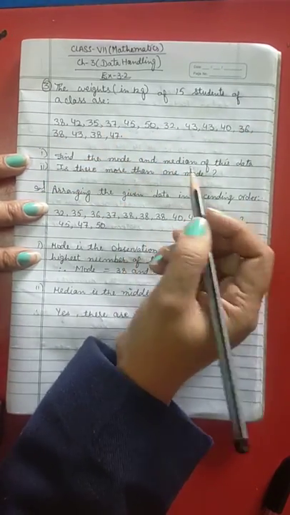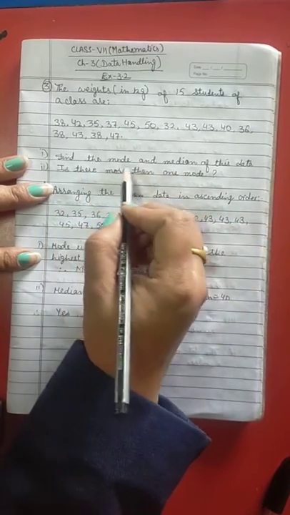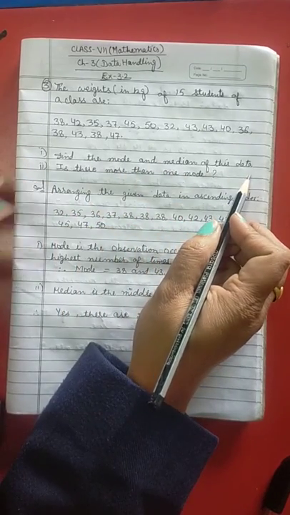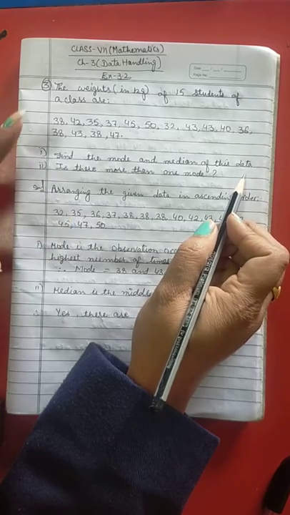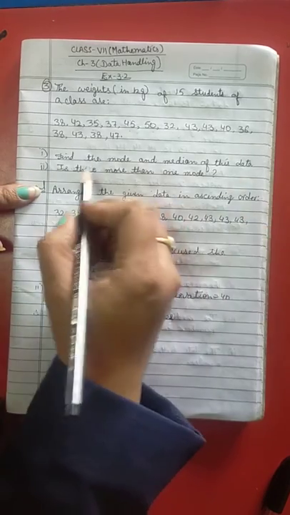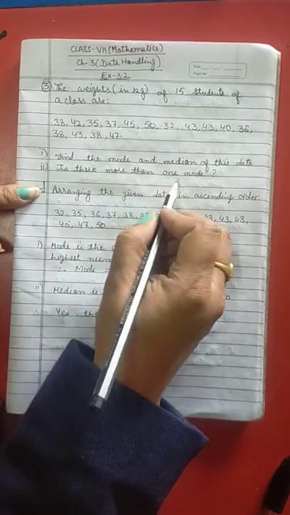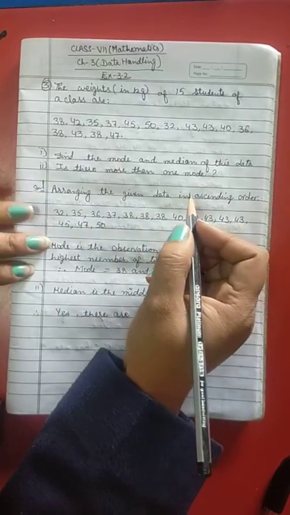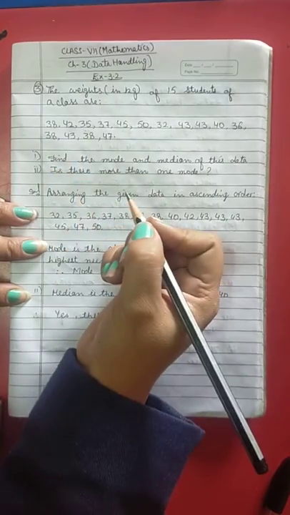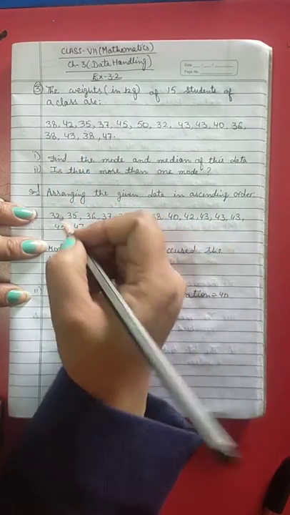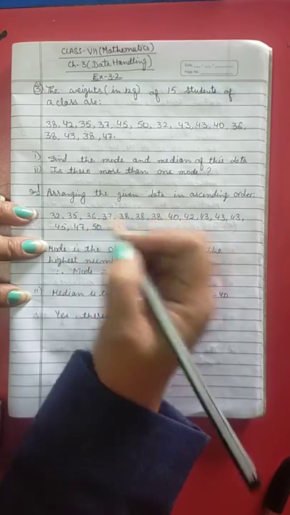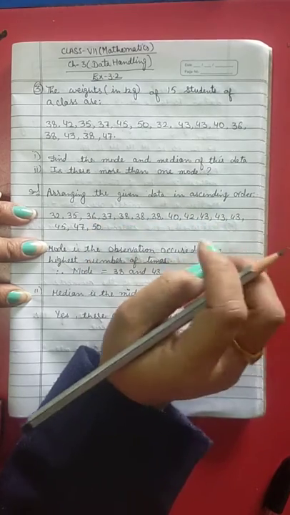What is being asked here: find the mode and the median of this data. In the second part, we have to check whether there is more than one mode. So let's start. The first step, to find the median or mode, is to always arrange the data in ascending order. Let's make a rule here: it is compulsory to arrange.